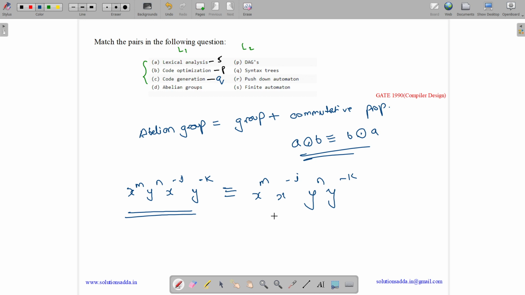Now we just need to check whether m equals to minus I and n equals to minus k, or we can say m equals to I and n equals to k. And these comparisons can easily be done by using pushdown automata. Thus abelian group is mapped to pushdown automata, option R. Thus the correct mapping is S, P, Q and R.